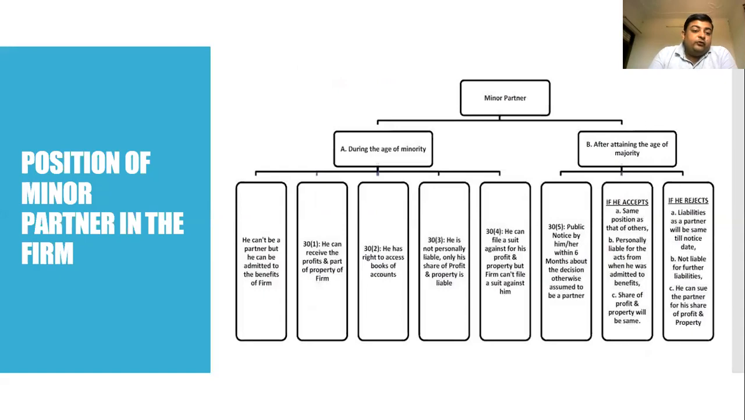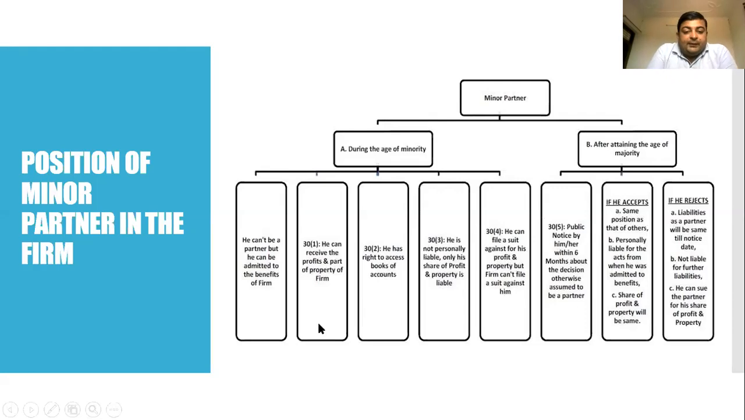Next, position of a minor partner in the firm. There are various things which have already been discussed, because as we have said, a minor can be a partner. A minor is a person who has not attained the age of 18 years under the Indian Majority Act 1930. Now, what is the position of a minor partner in the firm? First, when he is a minor, and another, after attaining the age of majority.